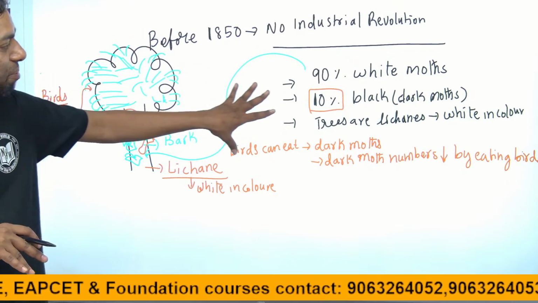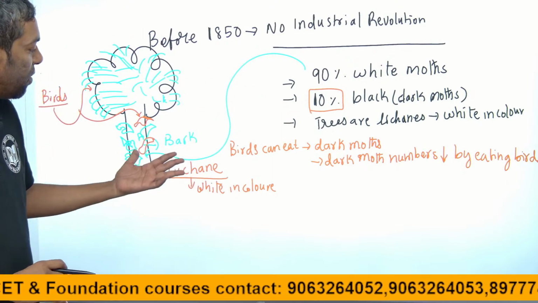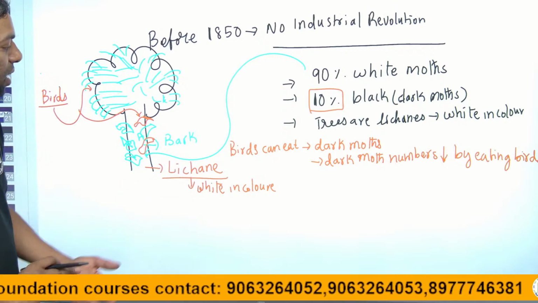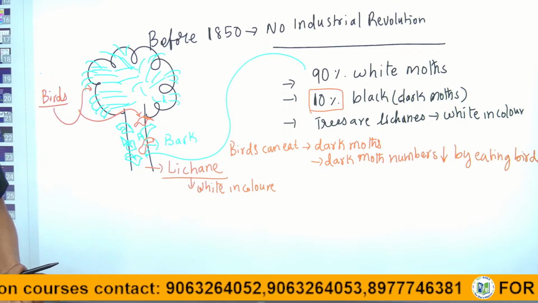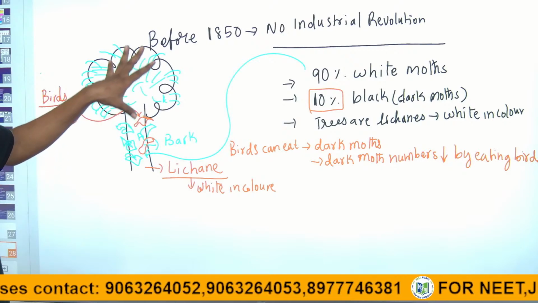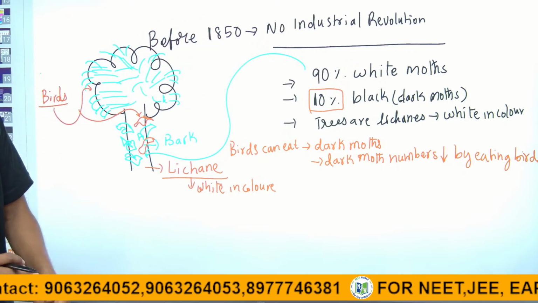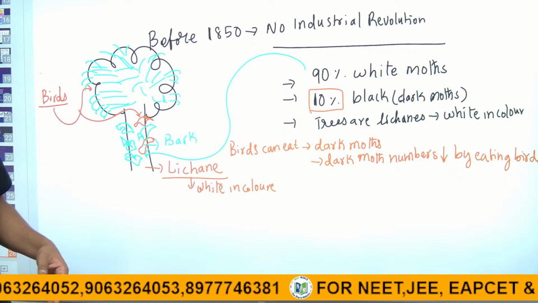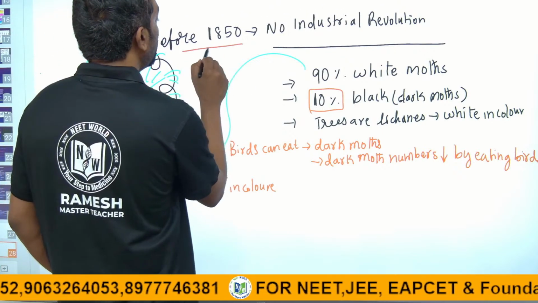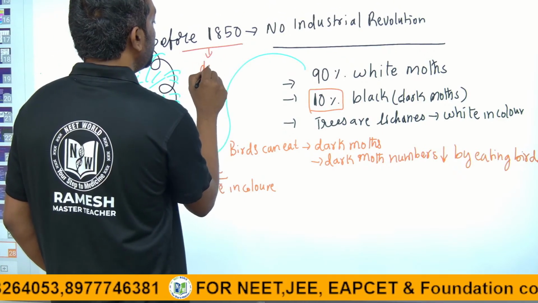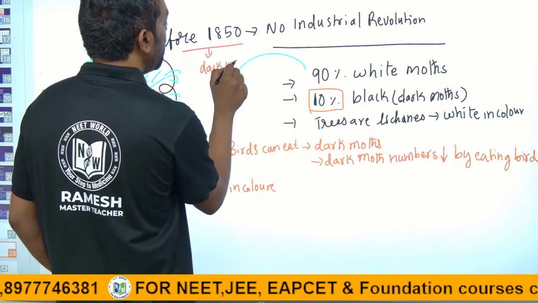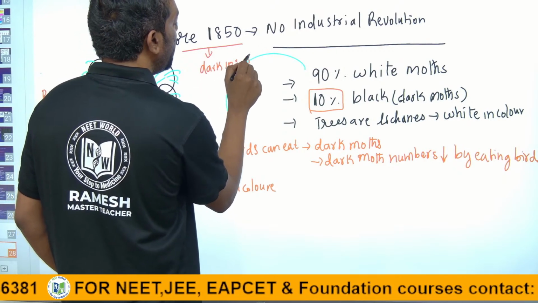They easily observe the dark ones on the white bark of the lichen tree. Nature will select, right? In this condition, the dark population is 10%, white 90%.